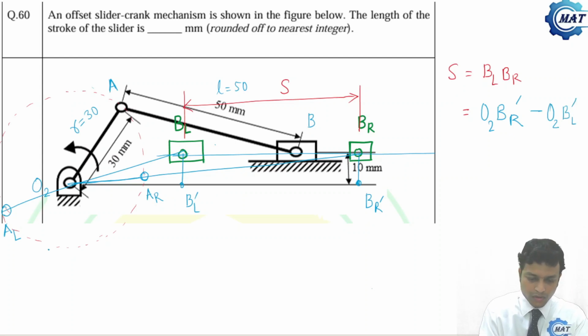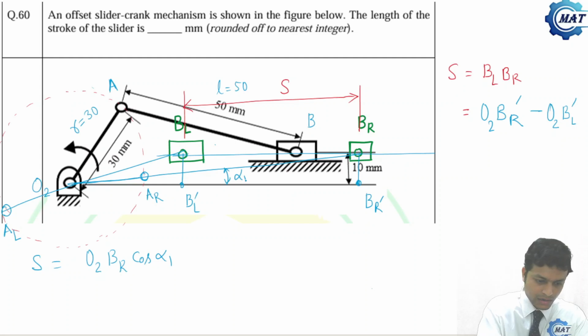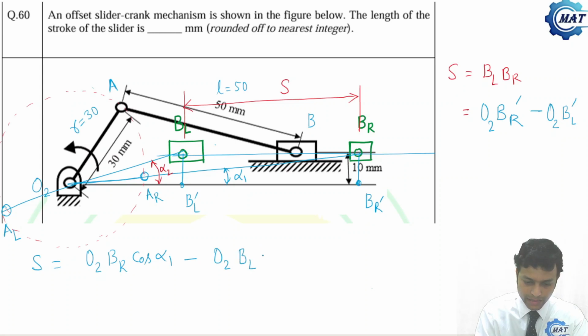So this is the stroke. Now, O2 BR prime is what? O2 BR cos alpha 1. Say this angle is alpha 1 and this angle is alpha 2. So minus O2 BL cosine of alpha 2. Now let us find the value of alpha 1 and alpha 2.